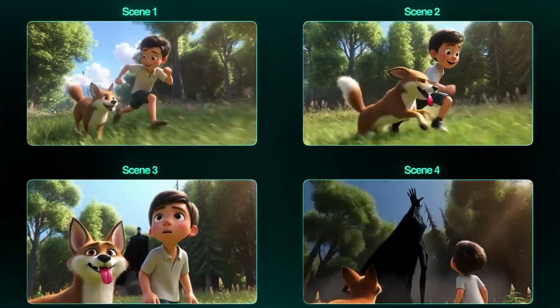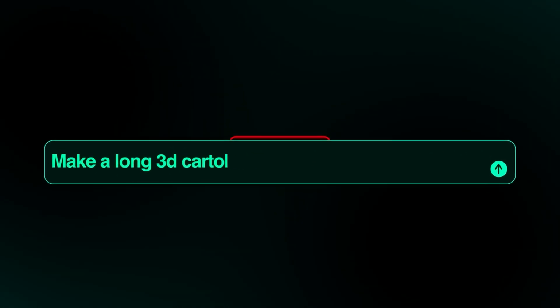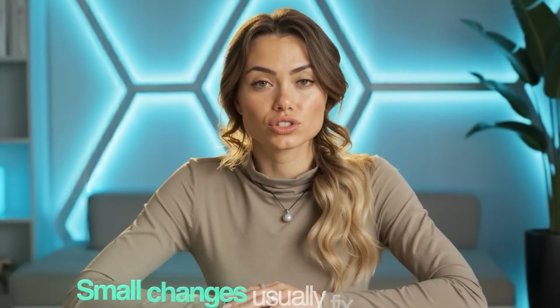So I repeat this process over and over for all the other scenes, copying the last frame, pasting it as the starting image, adding the next prompt, and generating the next part of the video. Scene by scene, the animation starts to come together. Everything feels connected and the story flows naturally. Sometimes Grok struggles with a specific prompt. When that happens, I make small adjustments to the wording. I don't change the whole prompt. I just add a little more detail about what should happen in the scene. Small changes usually fix the problem.